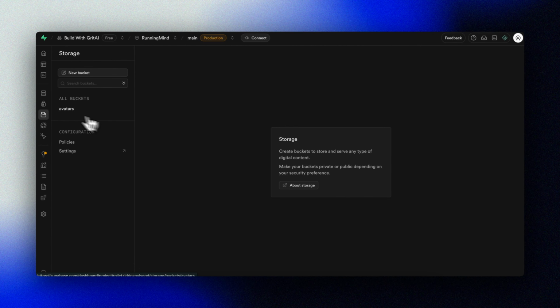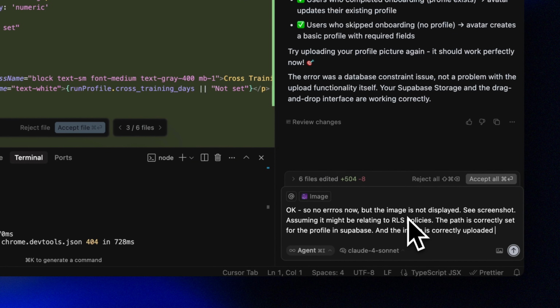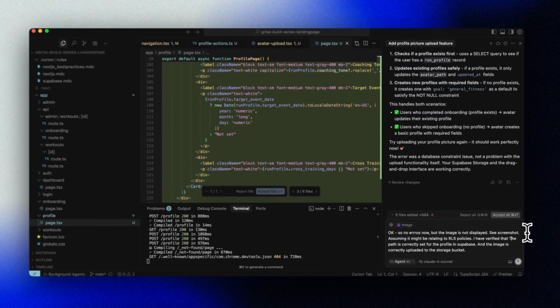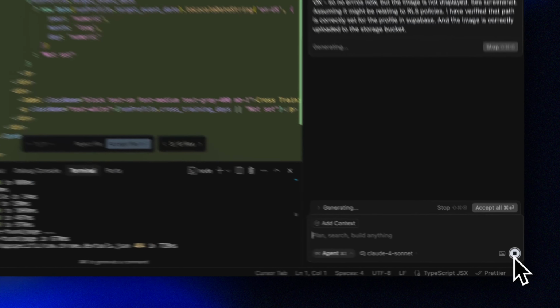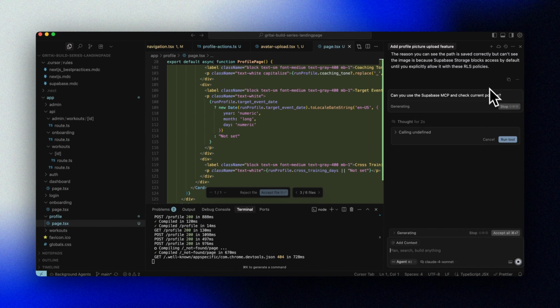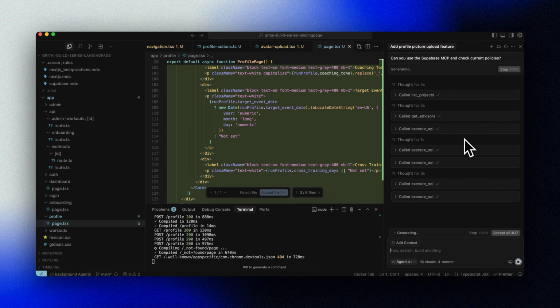Let's check Supabase. Okay, so the picture is actually there, but it seems like we're just not able to display it. That might be an issue with RLS policies. I'll ask Cursor and add these observations. After some debugging, Cursor managed to figure out that this boils down to the storage bucket being private.